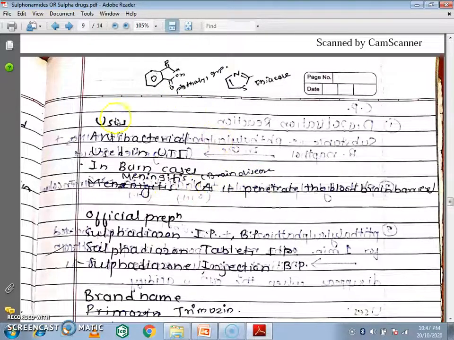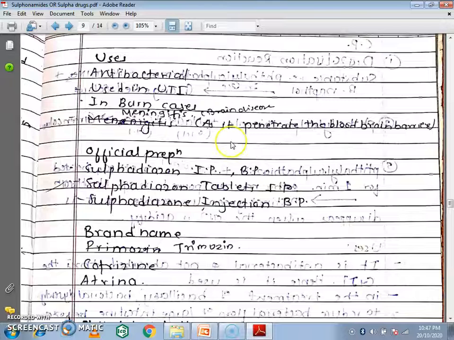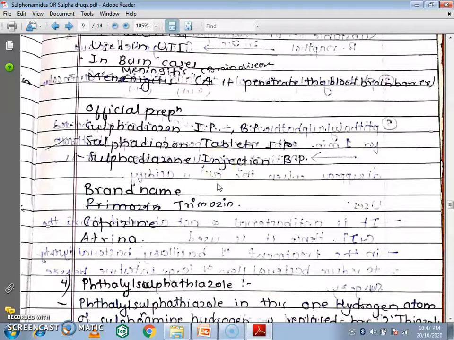Next are the official preparations: sulfadiazine IP and BP, sulfadiazine tablets IP, sulfadiazine injection BP. Next are the brand names: trimozine, cotrizine and Actrina.